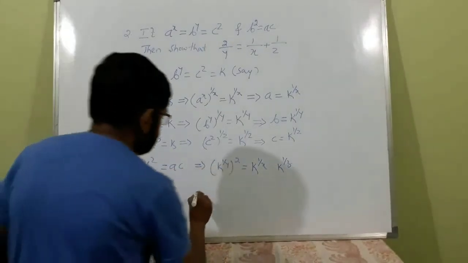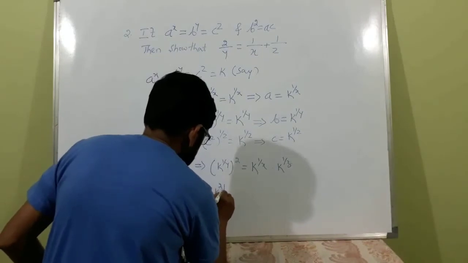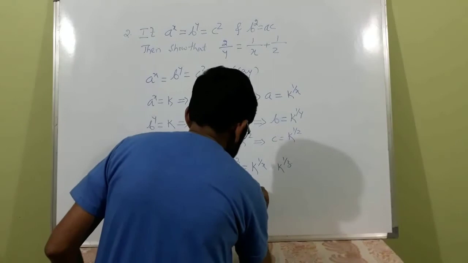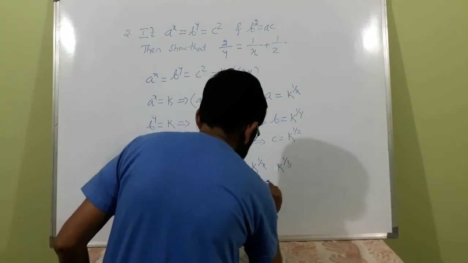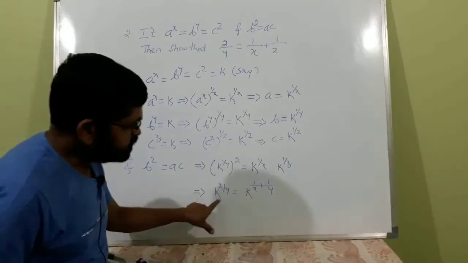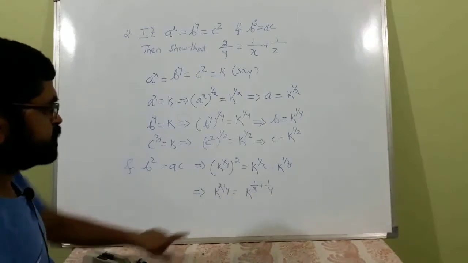So k raised to 2 by y is equal to k raised to 1 by x plus 1 by z. See here, since the bases are the same, the exponents should also be the same, since there is an equality sign.